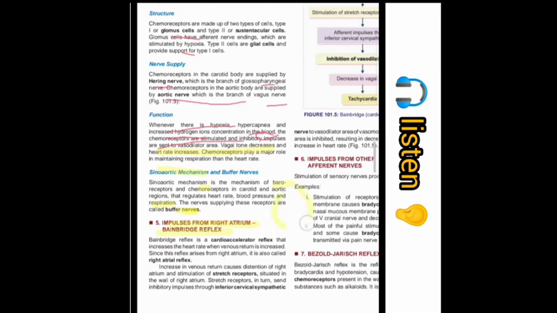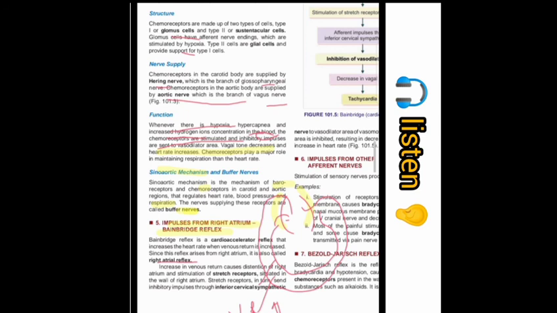We know that if this is the heart, then from the arch there is the arterial part, and this part is the venous part. So when the heart rate increases, the venous return also increases. When venous return increases, the right atrium gets stimulated, so the right atrial reflex comes in to regulate the heart.